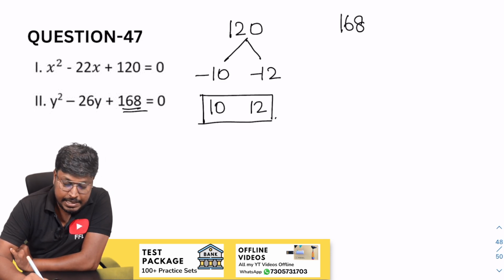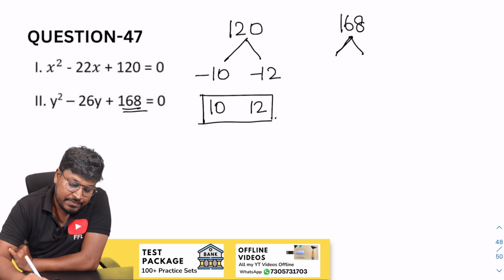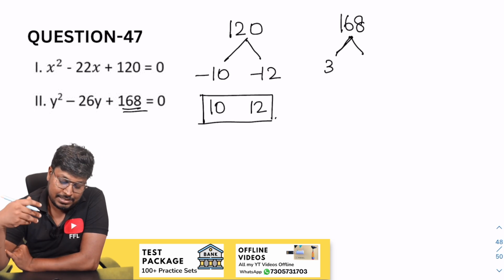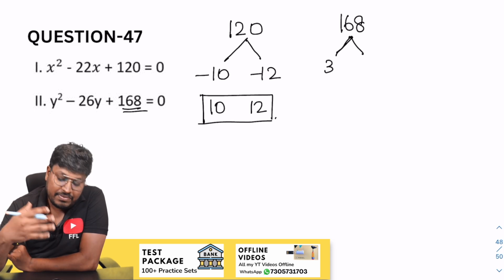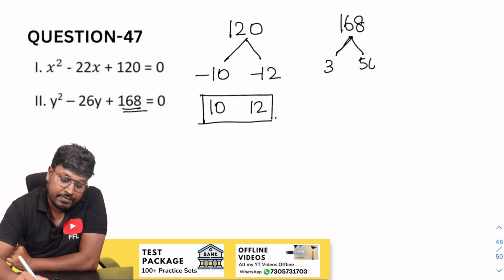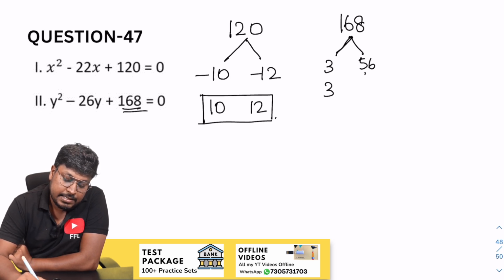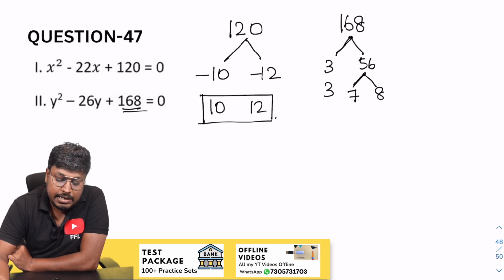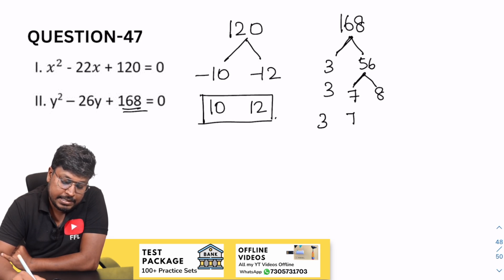So 168, if you feel difficult, then first divide by 2 or 3. Try to simplify the numbers, right? And then finally you can multiply and check the 26. So when you divide by 3, 5 threes are 15, 1 is 56. So keep 3 as it is. So 56 will be 7 eights are 56. So 24. Okay. So still you can write this 8 as 4 into 2.